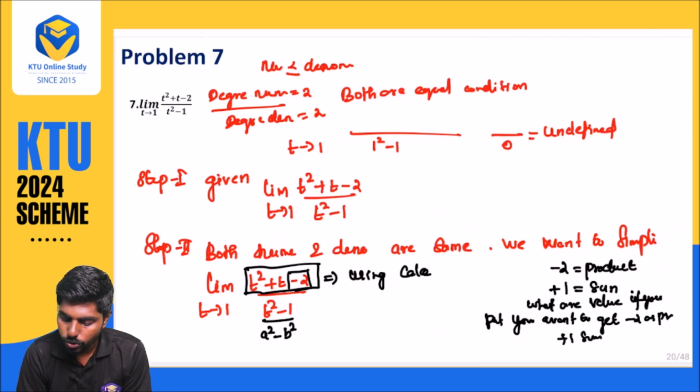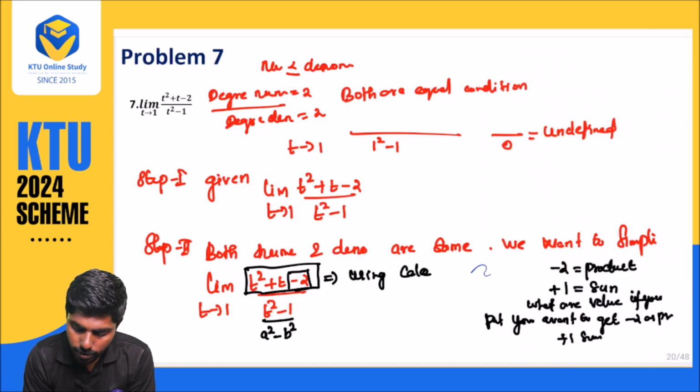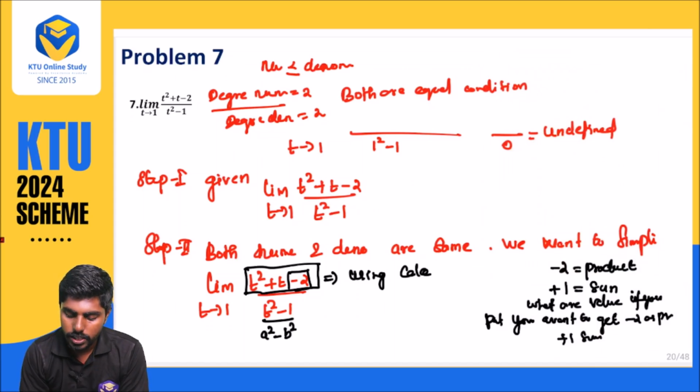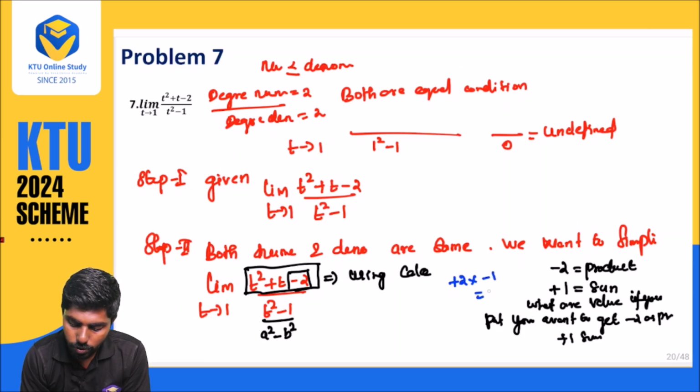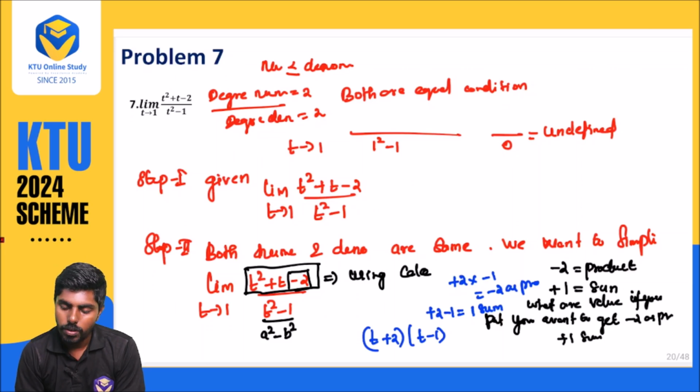Even by thinking you can say that when you multiply plus 2 into minus 1, you get minus 2 as a product, and plus 2 minus 1 gives 1 as a sum. So this is nothing but t plus 2 into t minus 1. You can use your calculation, and if you don't know this, use a calculator. In the calculator also you will get t plus 2, t minus 1.